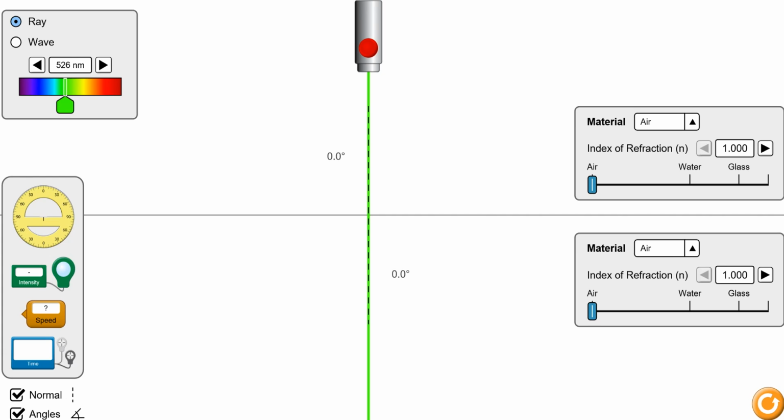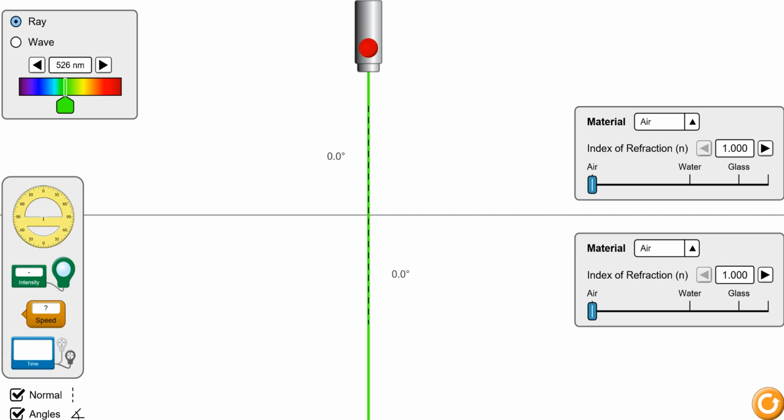What is refraction of light ideally? Refraction of light is the bending of light. And why does light refract? Light refracts because it changes media. Media is the plural of medium. So whenever light changes its media, it goes from a rarer medium to a denser medium or from a denser medium to a rarer medium. There are two things that happen to it. One is the ray of light bends either towards the normal or away from the normal, and second, its speed changes. So basically, refraction is defined as the bending of light when light changes media.